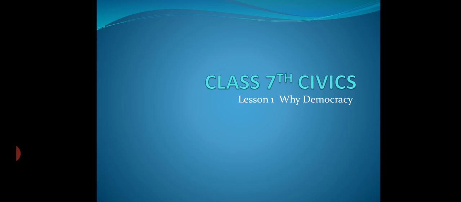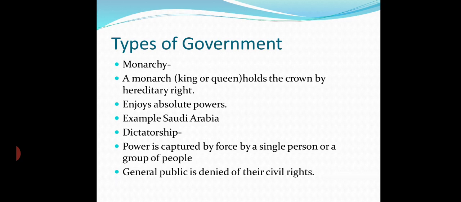In the modern world we have many forms of government. The first form of government is the monarchical form of government. What is monarchy? In a monarchical form of government, a monarch, meaning king or queen, holds the crown by hereditary right, and the monarch enjoys absolute powers to run and rule the country as he desires. An example of the monarchical form of government is Saudi Arabia.